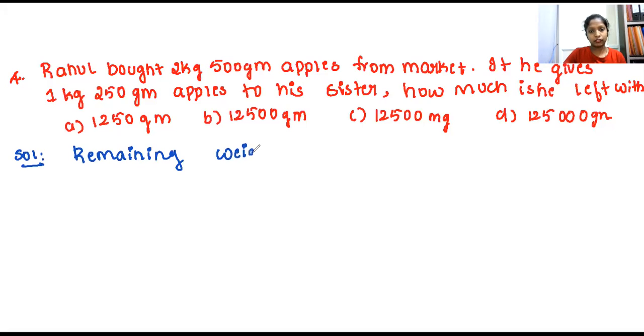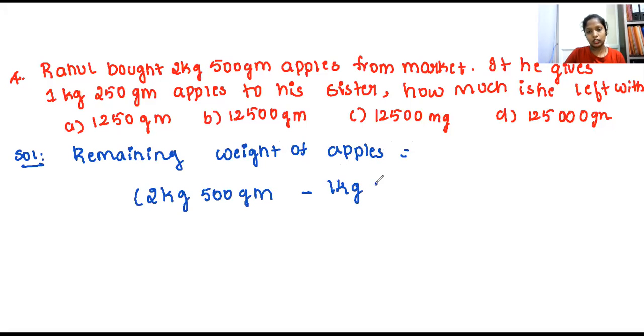The solution is: remaining weight of apples is equal to 2 kg 500 gram minus 1 kg 250 gram. 1 kg 250 gram is given for his sister, right?